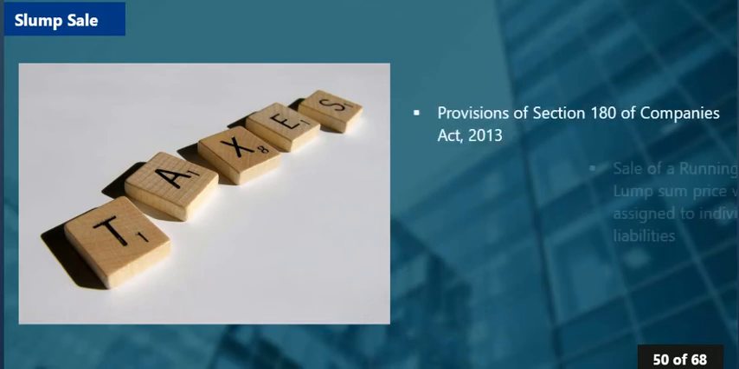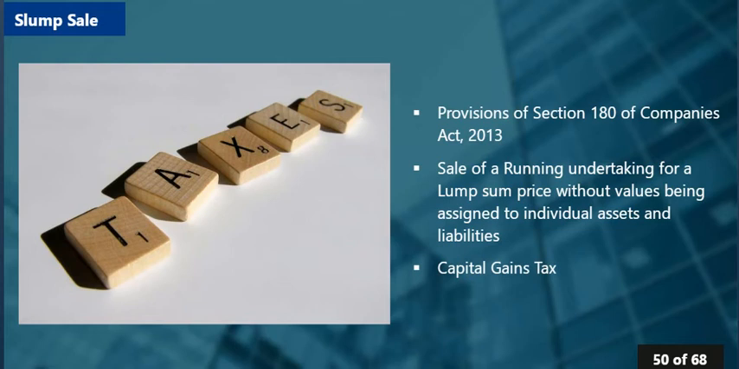Let us try to understand the concept of slump sale. In a slump sale also, one of the divisions or one of the undertakings of a company may be transferred to the other company or may be transferred to an outsider. Provisions of slump sale are governed by section number 180 of Companies Act 2013. In a slump sale, a sale of running undertaking happens for a lump sum price without values being assigned to individual assets and liabilities.